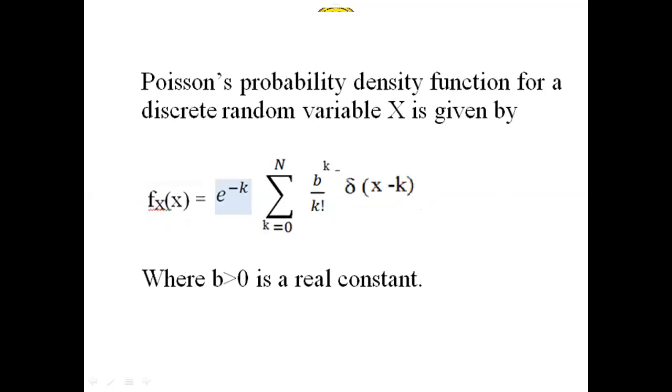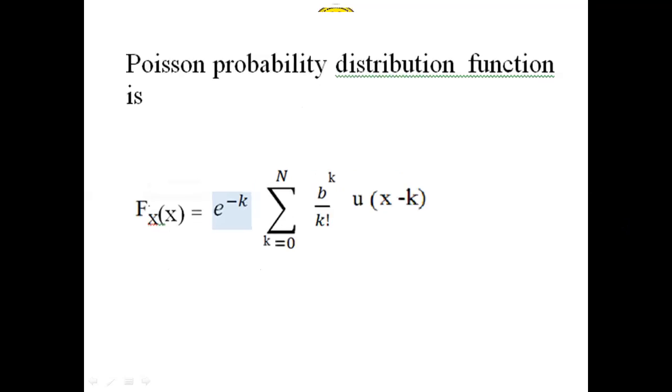For the distribution function, the unit step function u will be there, and for the density function, the impulse function del will be there. So instead of del, we consider u for the distribution function. That is why capital FX of x equals e to the power minus b, summation k equals 0 to N, b to the power k by k factorial, u of x minus k. This is the Poisson's probability distribution function.